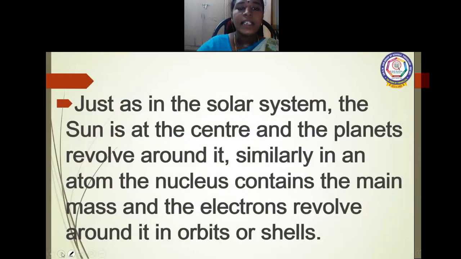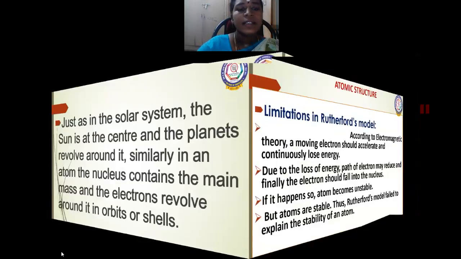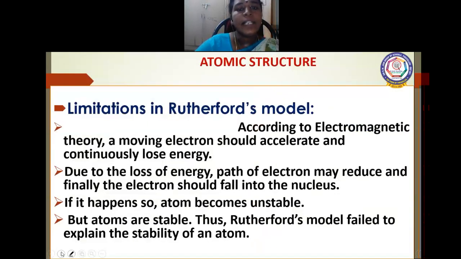Just as in the solar system, the sun is in the center and the planets revolve around it. Similarly, the atom has a nucleus containing the main mass, and the electron revolves around it in its orbit or shell. Let me see the limitations of Rutherford. He explained there is a large empty space in the atom, there is a positively charged nucleus present in the atom, and the nucleus size is very small compared to the atom. But he does not explain the rotation of the electron.